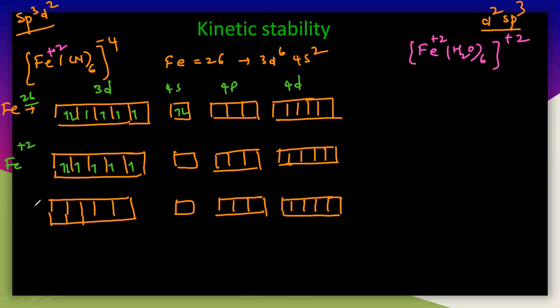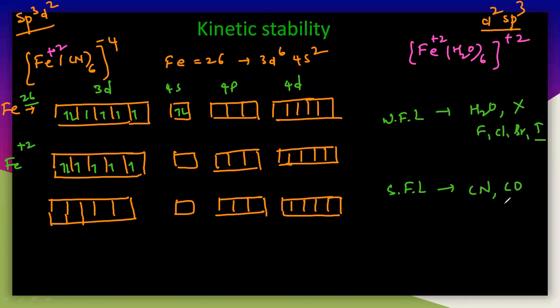What happens here? The cyanide is a strong field ligand. I will tell you two things here: one is weak field ligand, and the second is strong field ligand. There are two types of ligand. The best examples of weak field ligands are water and the halogens, fluorine, bromine, iodine. But the best examples of strong field ligands are cyanide and CO.